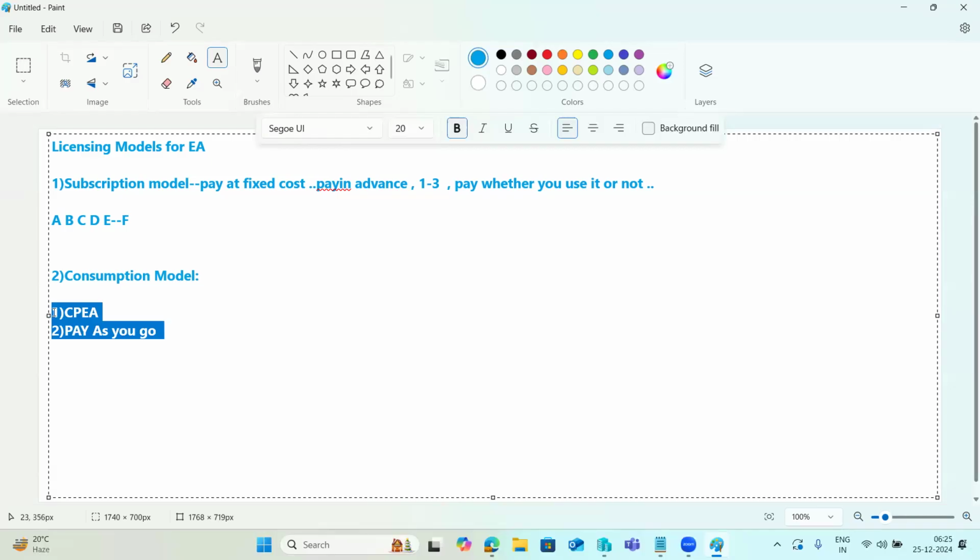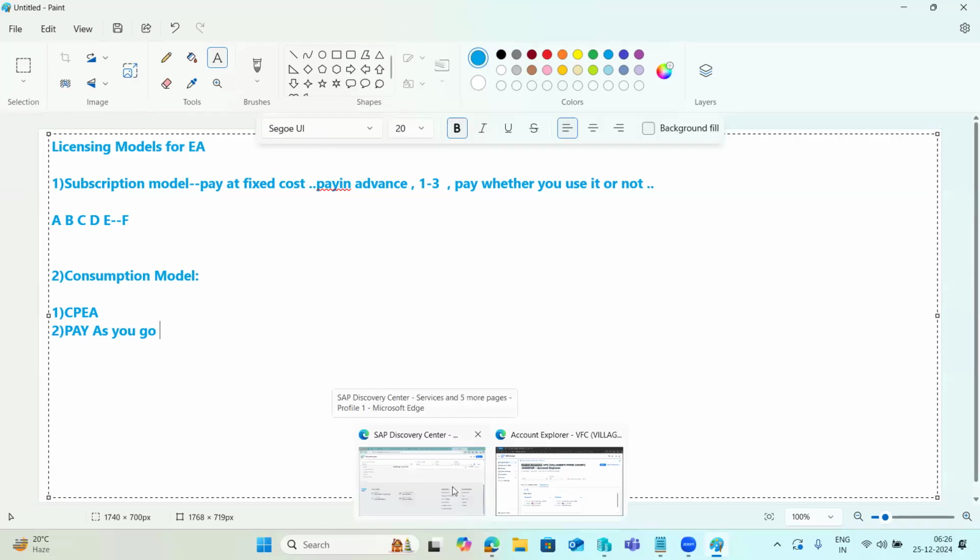In both consumption based models, the aim is that you pay when you use it. In the subscription based model, whether you use it or not, you have to pay. But here, only when you are using it do you pay. It provides complete flexibility for all the services, whatever the 89 or 90 services we have in the Discovery Center.